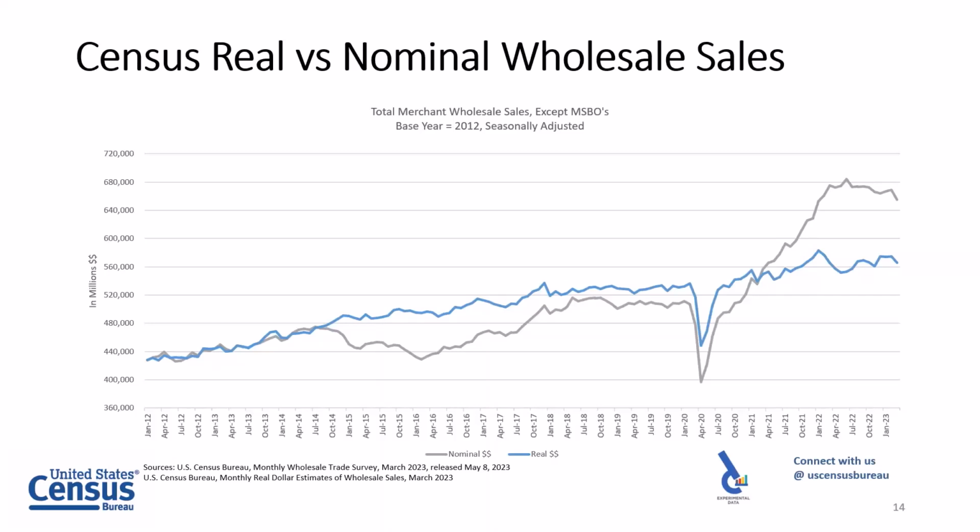But if you try to remove the price impacts using the data that we just talked about from the International Trade Program imports, from the manufacturing trade and the price indexes, you get the blue line, which is a much different picture than what the gray line shows. And shows, yes, there was likely some growth, but not nearly as steep. And much of that growth was likely from price changes.